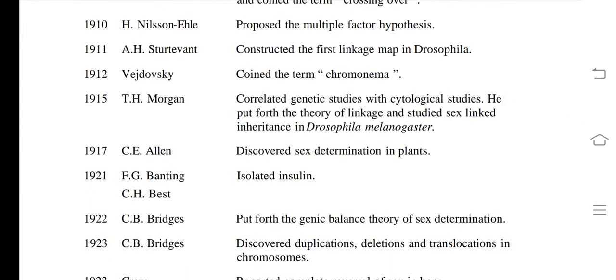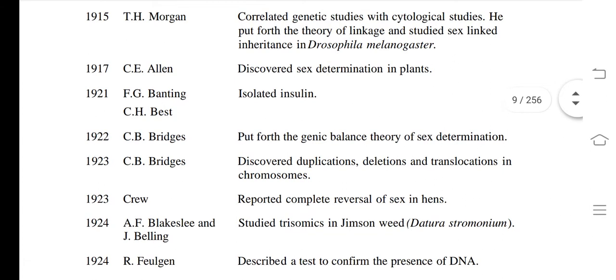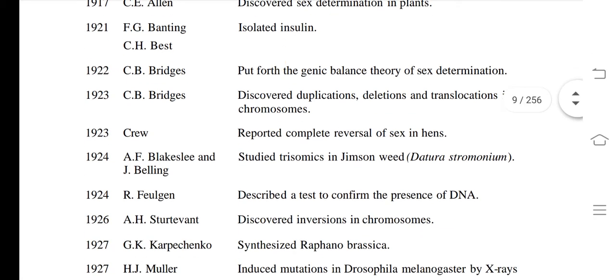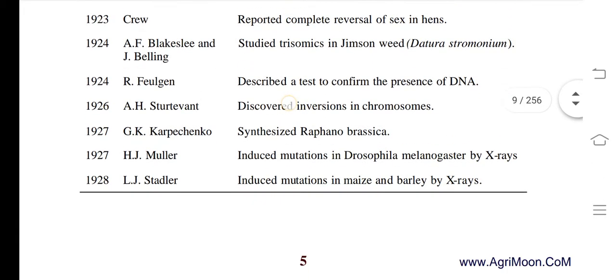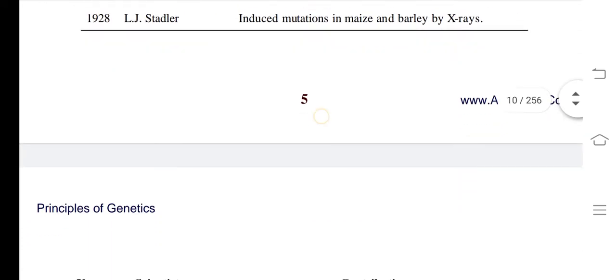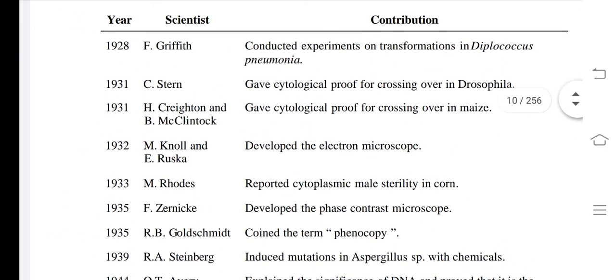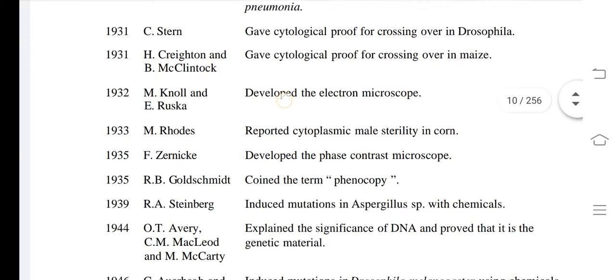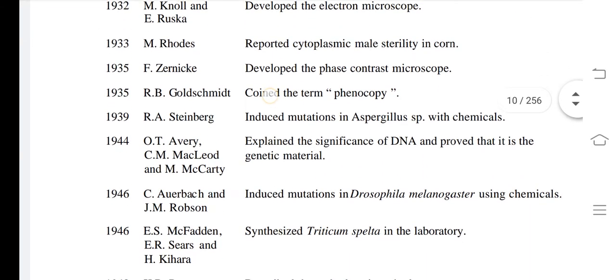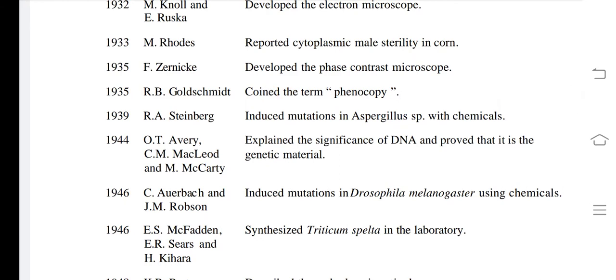Allen 1917 sex determination in plants. 1921 Banting based isolated insulin. Okay, what about Bridges? Genetic balance theory of sex determination. Crew reported complete reversal of sex in hens. H.J. Muller 1927 introduced mutation in Drosophila melanogaster by the X rays. And the remaining ones are not important, but you will take a screenshot and you will write in your fair book.